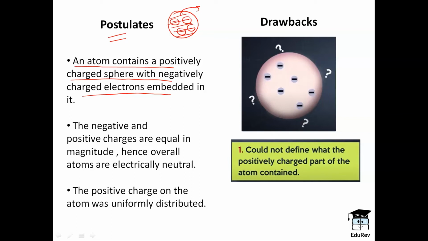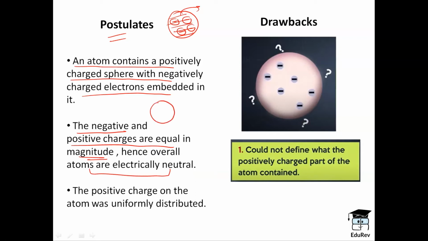This is the positive charged sphere and this portion represented here are the negative charged electrons. Also, the second postulate was that the negative and positive charges are equal in magnitude. Hence, overall, atoms are electrically neutral.